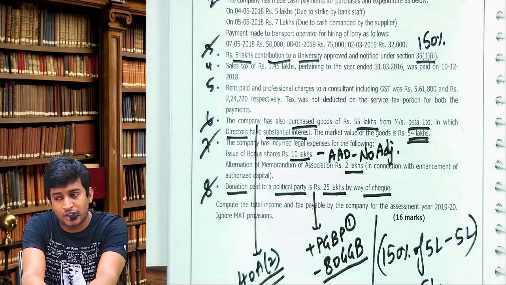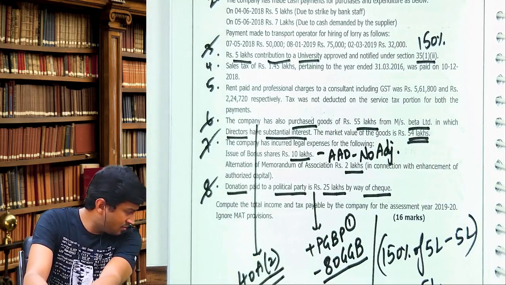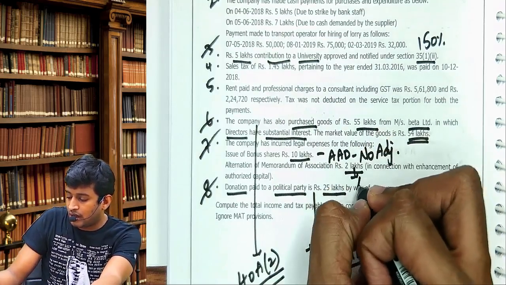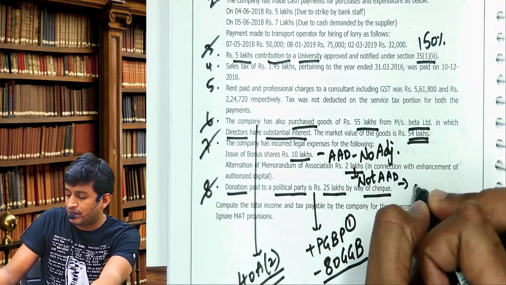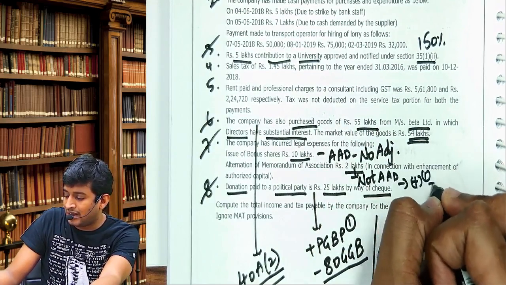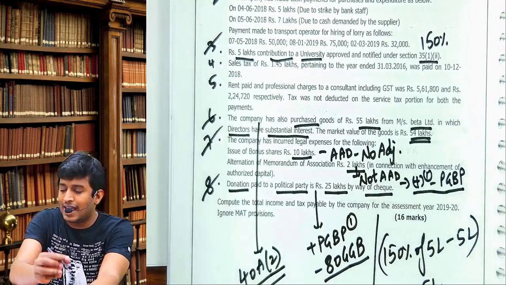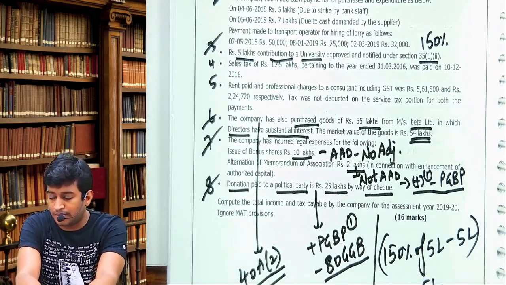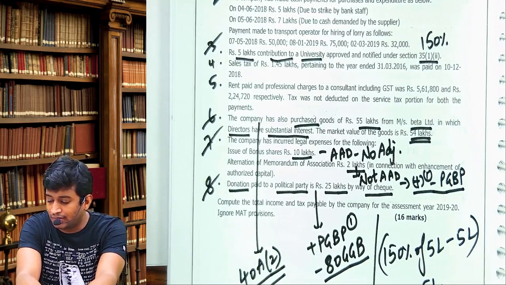Next, 2 lakhs, not allowed as deduction. Add under add 1 under PGBP. Am I clear?